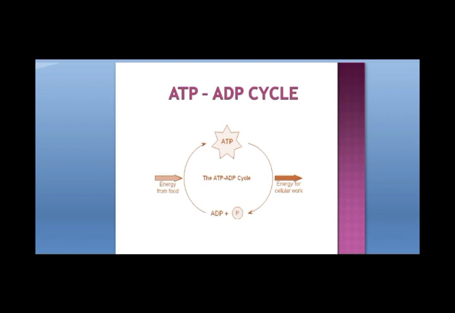In the same way, the energy stored in ATP is used by the cells for various activities like contraction of the muscles to bring about the movement in the body. Conduction of nerve impulses means transmission of messages from one part of the body to the other through the nerves. Formation of proteins, clearing of waste, and many more. Therefore, it is called the energy currency of the cell.